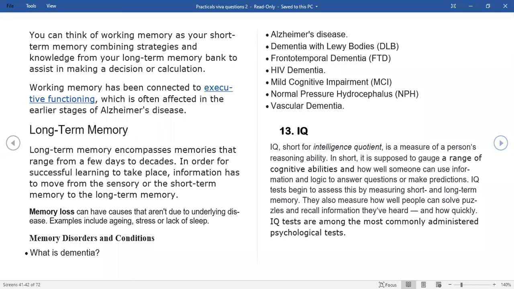And the first among them is dementia. What is dementia? It is a generalized or pervasive deterioration of memory along with at least one cognitive function such as language, and also an executive function such as planning, problem solving, decision making, etc. The loss of it is also the loss of intellectual abilities which is severe enough to interfere with the individual's day-to-day functions. I'll just make this clear again.